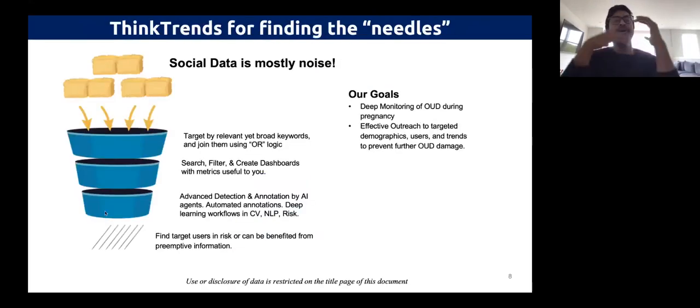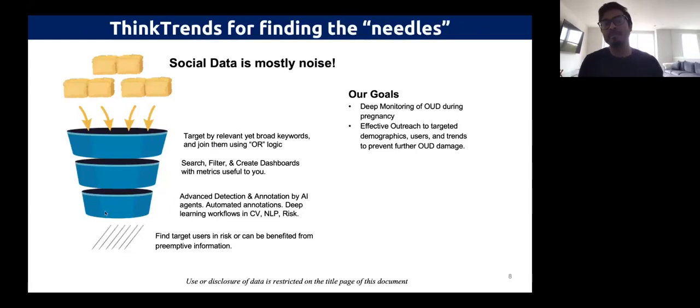When we look at social media data as noise, the proverbial analogy we like to use is the needle in the haystack problem. And here, it's not just a haystack. We can imagine lots of haystacks, and we want to find some needles from those lots of haystacks. So how do we do that? At a high level, the way we want to explain it to our users is in terms of a funneling system. It's a filter. At the highest level, we target social media streams by relevant keywords.